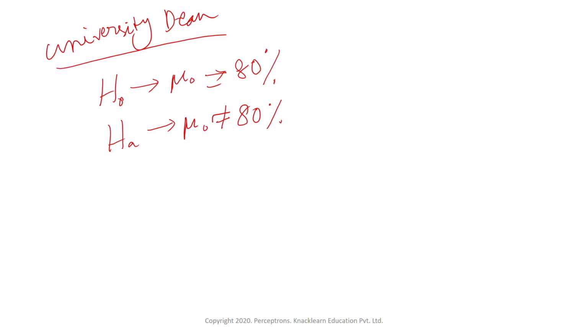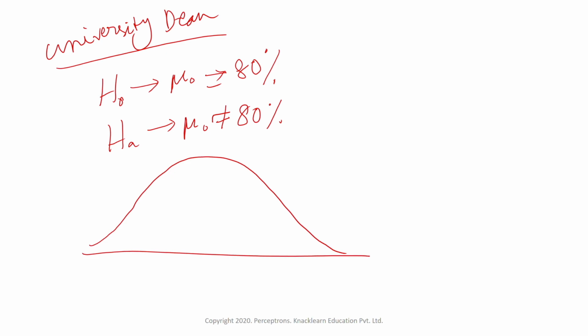Now suppose we took some sample of data and we distribute the grades within some normal distribution. Suppose this is our distribution, a normal distribution, and within this we distribute the grades of each of the students. This is where the mu 0 is falling. This is the average grade of students. Now suppose we perform some test here, that is the test statistic.